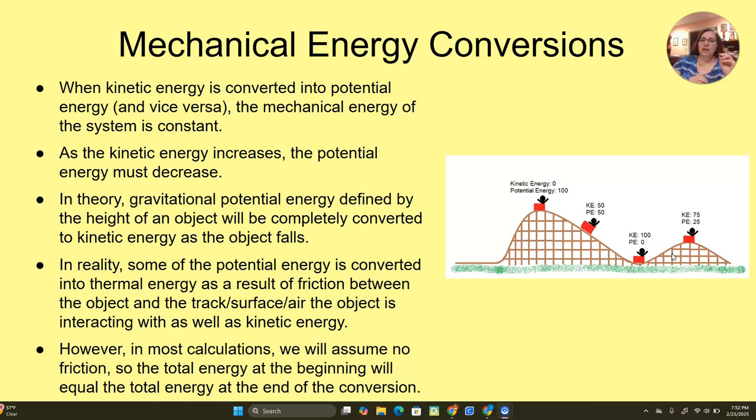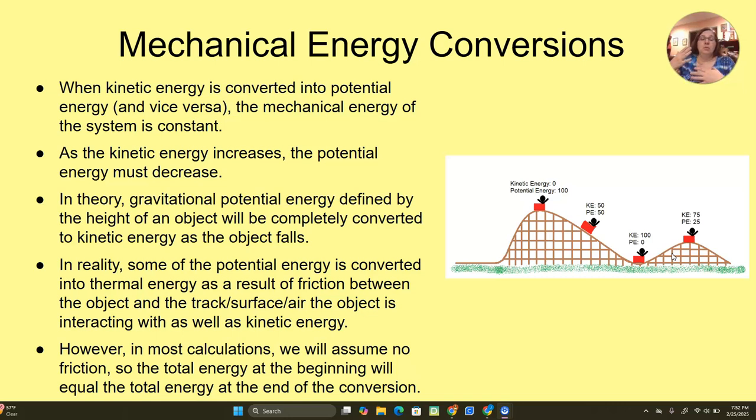So as potential energy is converted into kinetic energy, because of friction, some of that potential is turned into thermal energy. It's released as heat into the environment, which is not a usable form of energy. It's not going to go into the outcome we want to see.